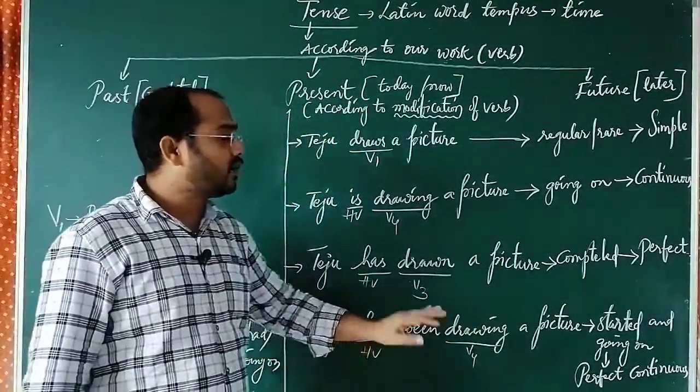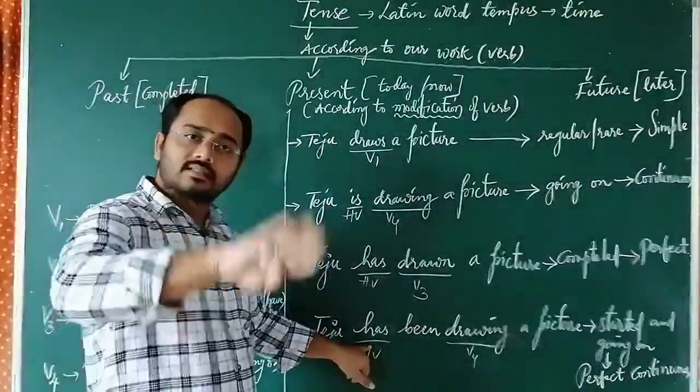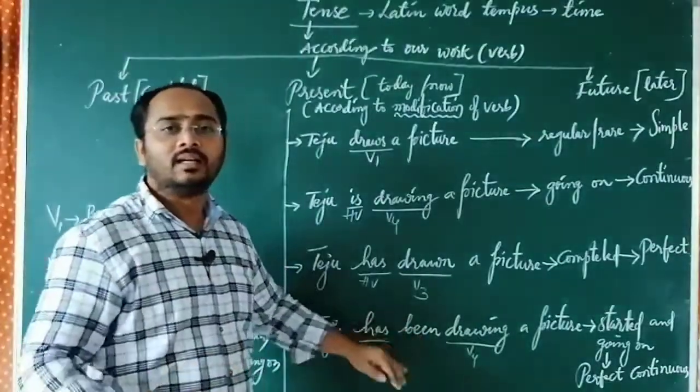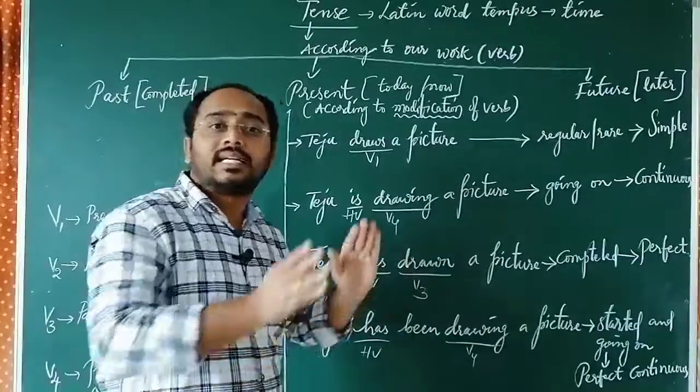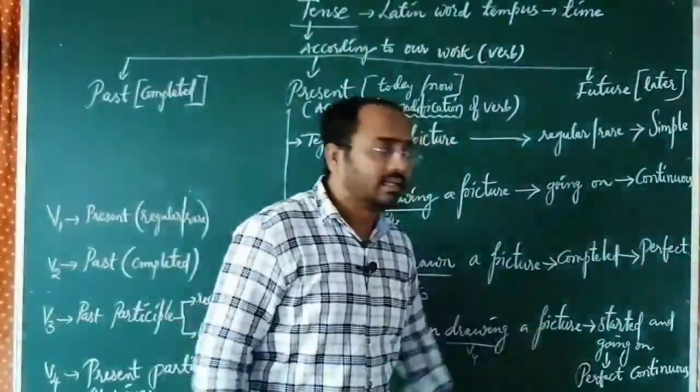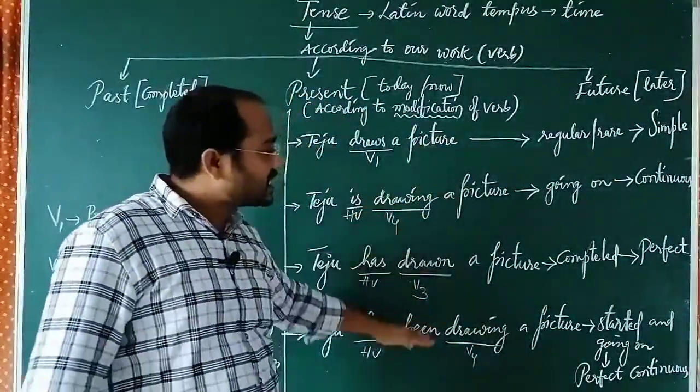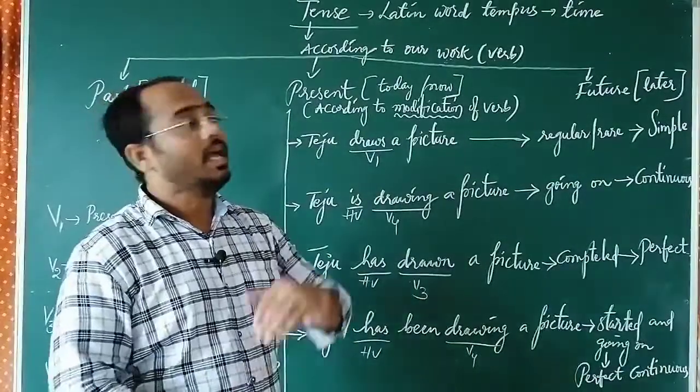Next, Teju has been drawing a picture. Has started, been, going on. So, already started and still going on. Started in the past and still going on. Okay, these are the meanings of these sentences.